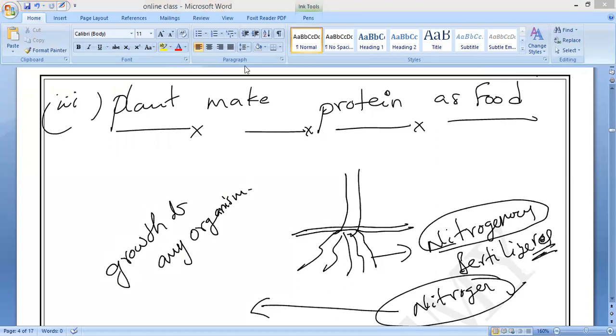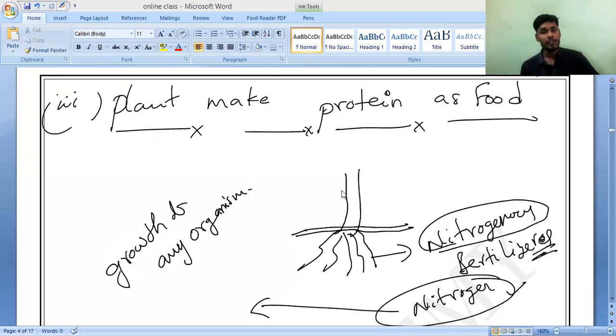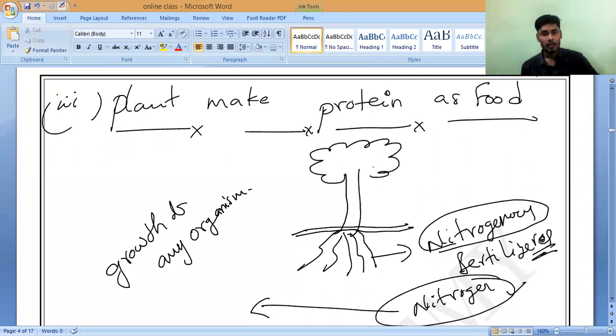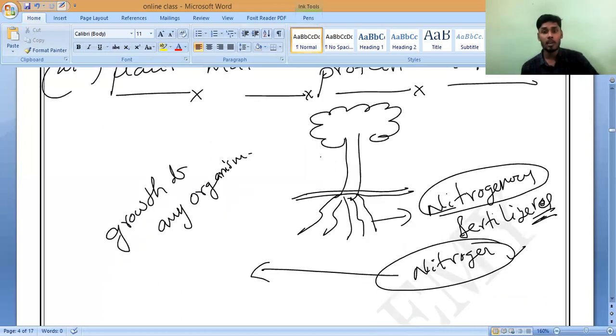If it comes to plants, even though in our atmosphere nitrogen is 78 percent, they cannot absorb it. The plants are unable to absorb nitrogen from the air or atmosphere. They cannot take nitrogen directly; they can only take carbon dioxide.